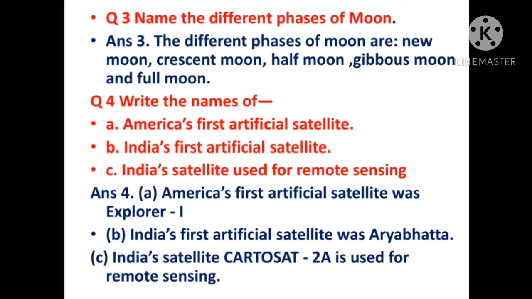Now question number 4. Write the names of America's first artificial satellite, India's first artificial satellite and India's satellite used for remote sensing. Now the answer. America's first artificial satellite was Explorer 1. India's first artificial satellite was Aryabhata and India's satellite Cartosat 2A is used for remote sensing.